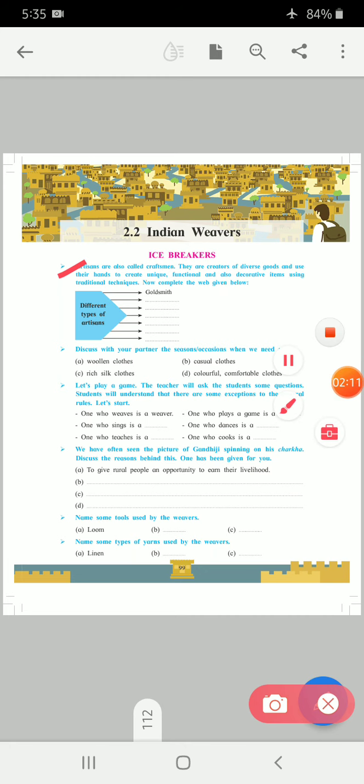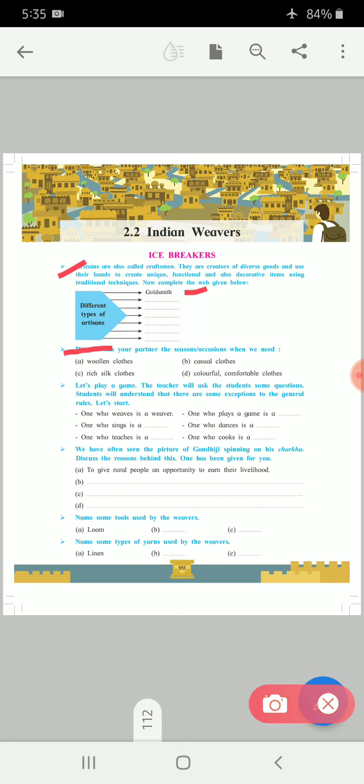Here the web chart is given. Let's complete it. Now look, different types of artisans. The first point has given here already, that is goldsmith. Who is goldsmith? That we will see further. Now let's complete the web first of all. Different types of artisans. Artisans means craftsmen. The first is goldsmith. Now second you can write there weaver.